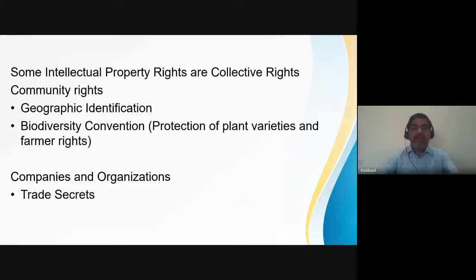And a newly emerging field is trade secrets. Trade secrets is a very newly emerging field which is of very specific interest to organizations and companies. So let us talk about, in our second topic, what is a patent.